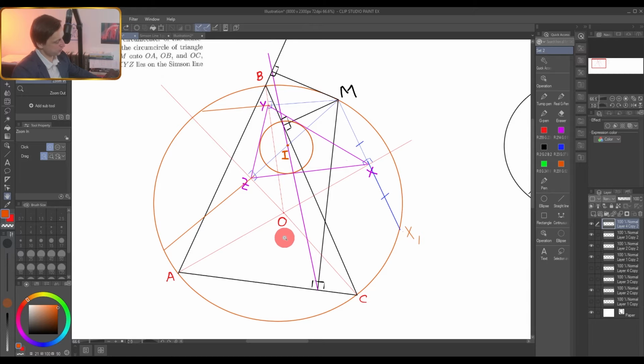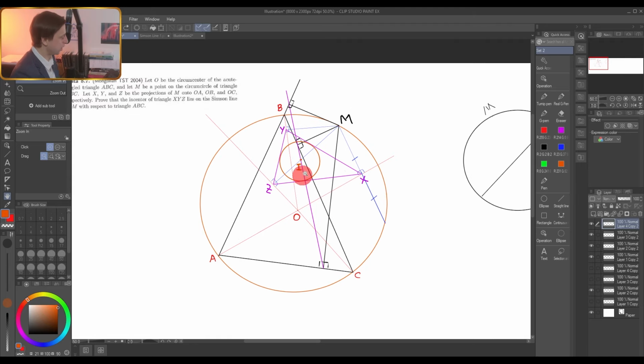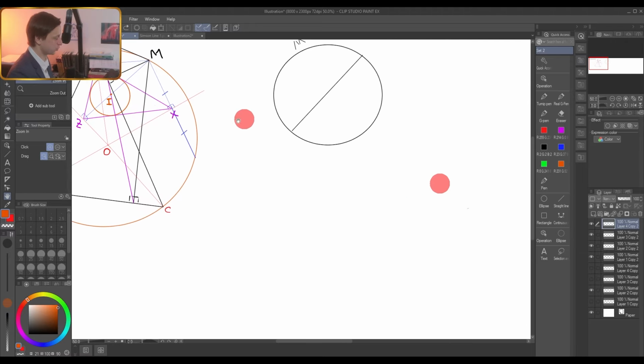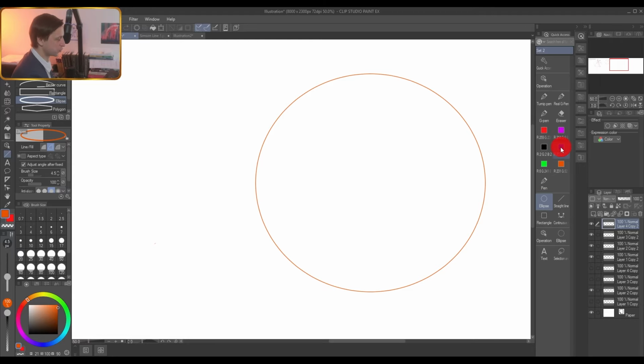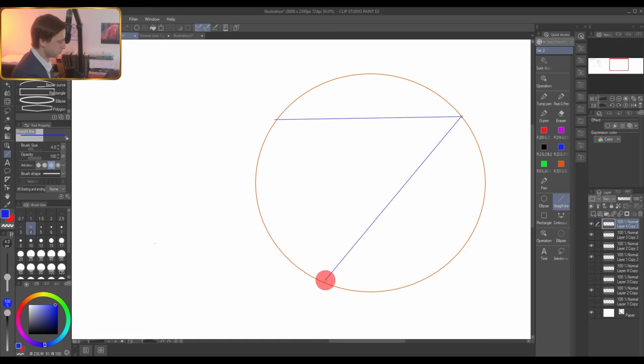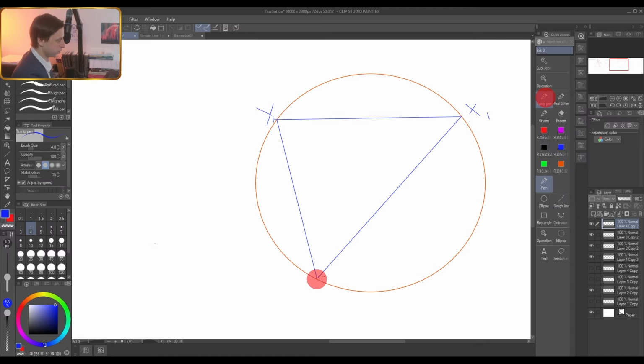So let me just jump a little bit back in time, so as not to spoil our original picture, but you understand what will happen. After homothety, our triangle will appear as a triangle that is inscribed in this big orange circle. So let me make a separate picture here, not to spoil the original one. What will happen to triangle XYZ? We will have some new triangle here, and it will look like this. This one, and this one. So here we have some X1, here we have Y1, it's an image of Y, and here we have, for example, Z1, it's the image of Z.